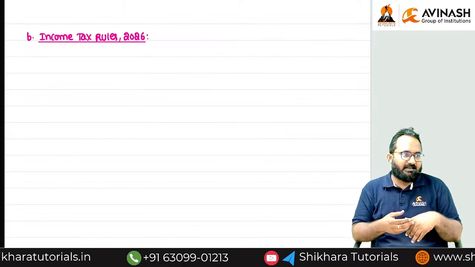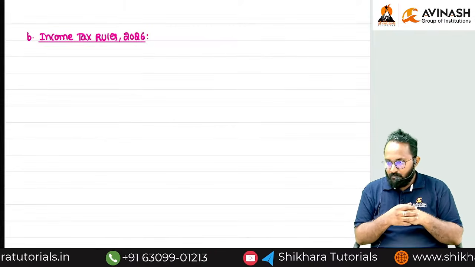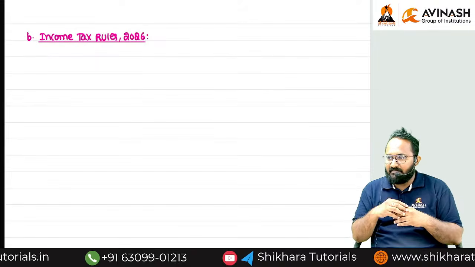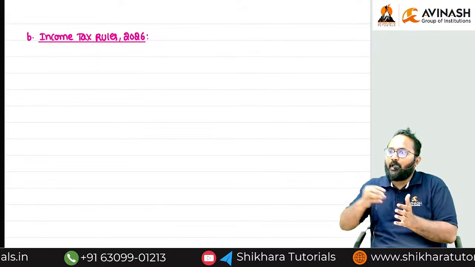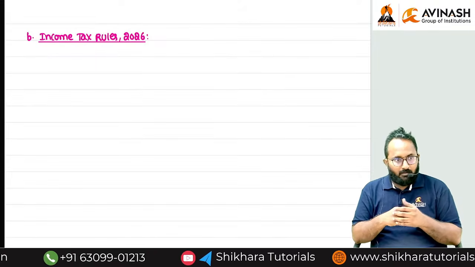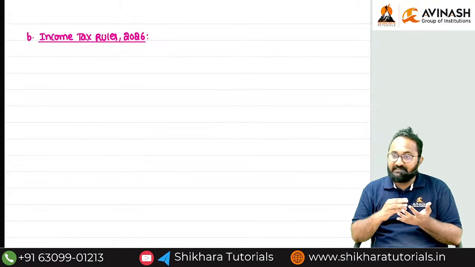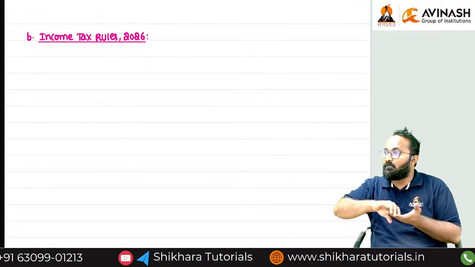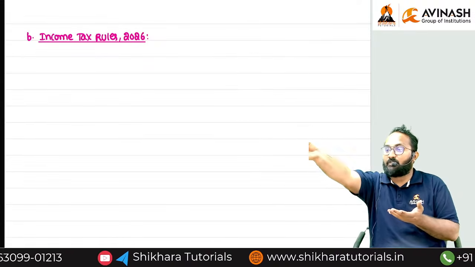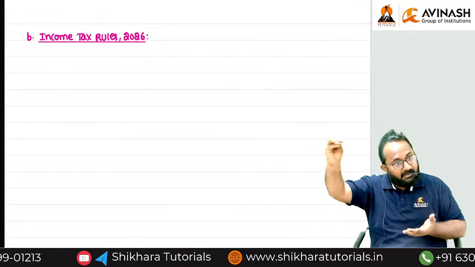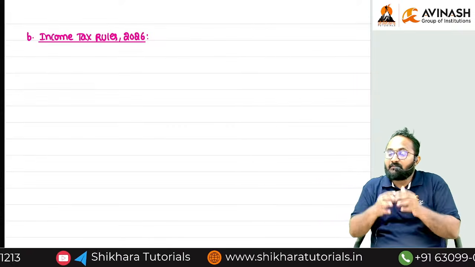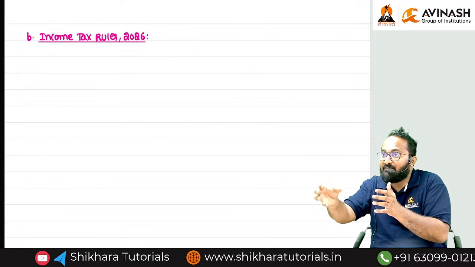Otherwise they will not sell their material to us. In some exceptional cases, they have to allow this. Payment to fishermen, payment to farmers. In certain cases, they need to allow us to make the payment of more than 10,000 in the form of cash. So these are all the exceptions they can give in the rules.